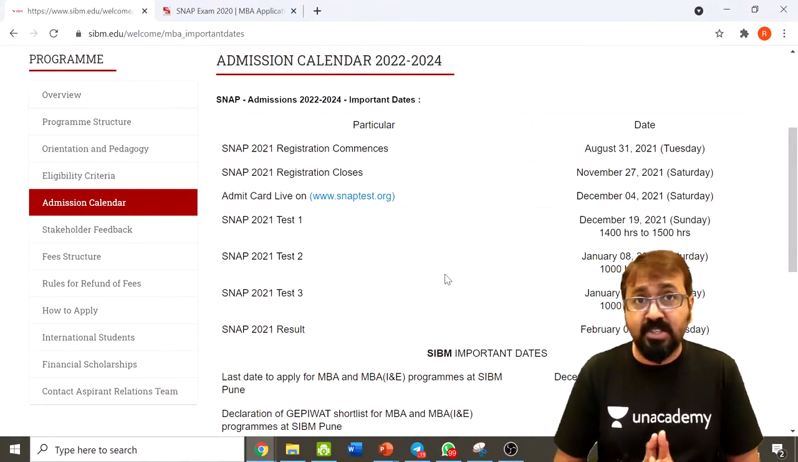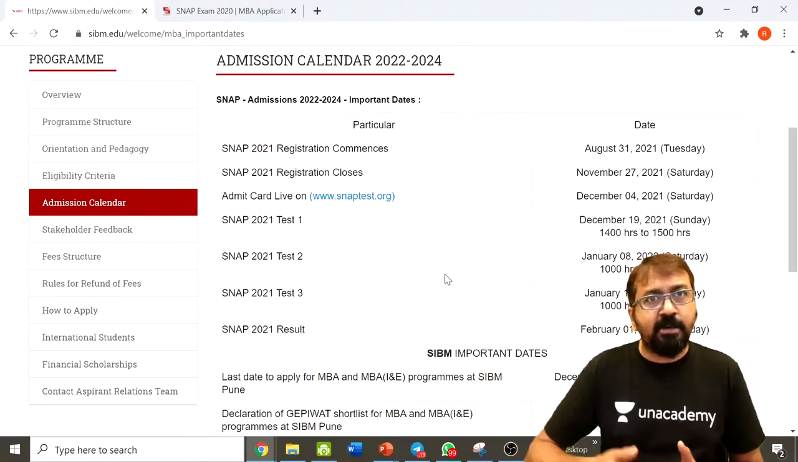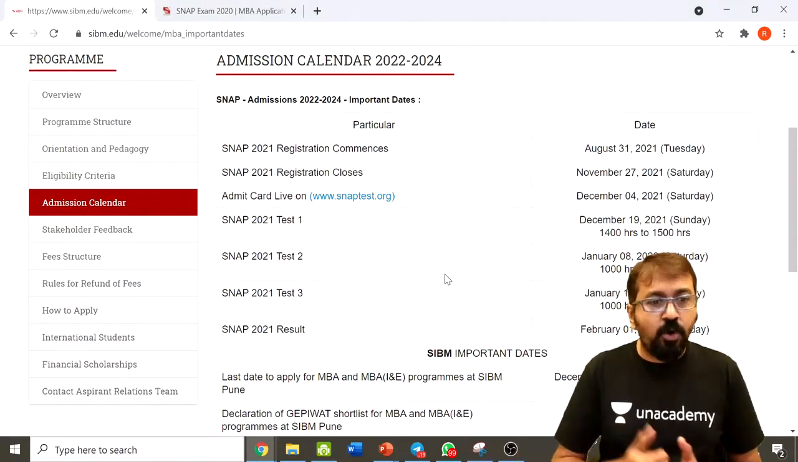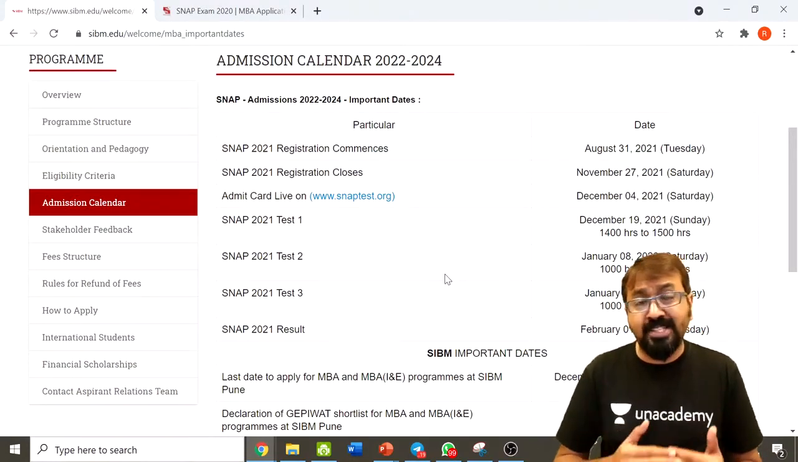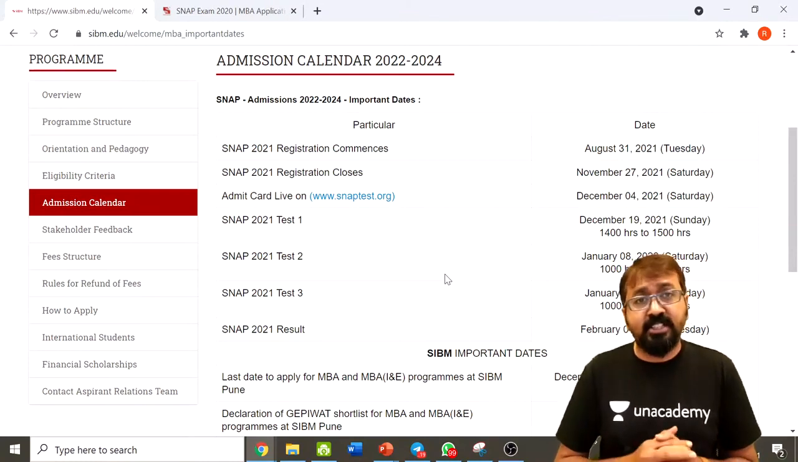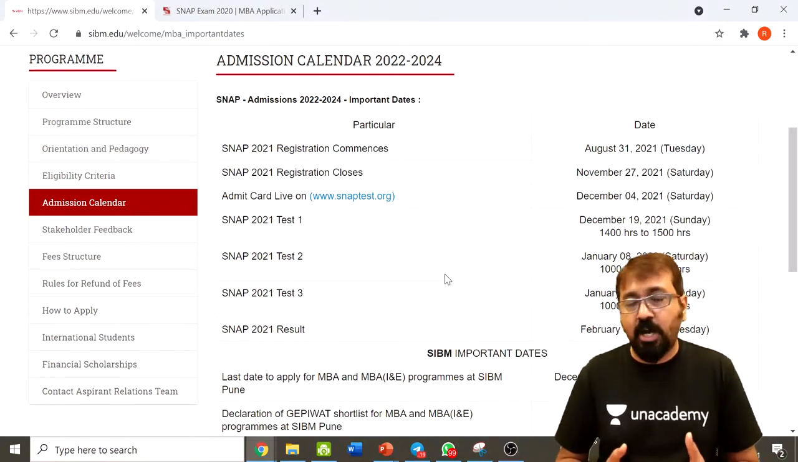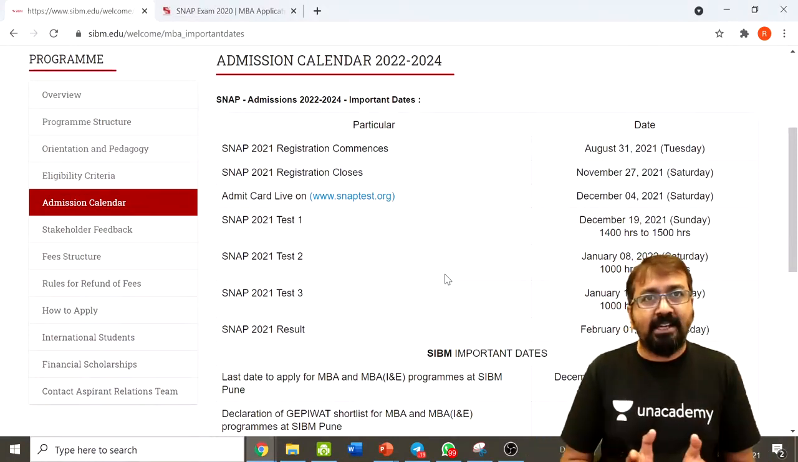All these are Symbiosis University colleges, and each college displays the complete admission calendar. So I just found that SIBM has declared the complete calendar, which also includes the Snap exam related dates. And of course it can't be wrong, because it is expected that the Snap notification will be out on their official website in a day or two, but we could access the complete calendar well in advance.